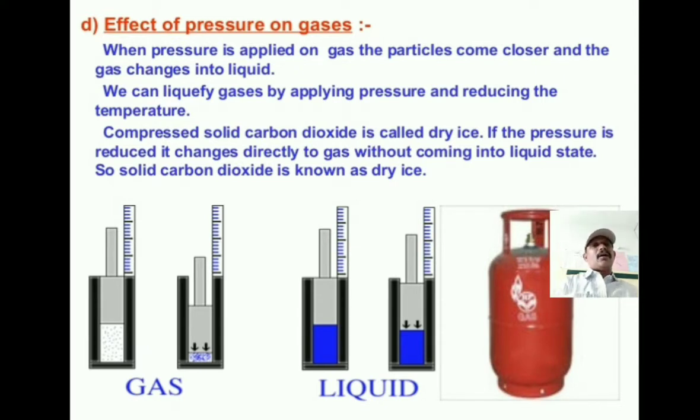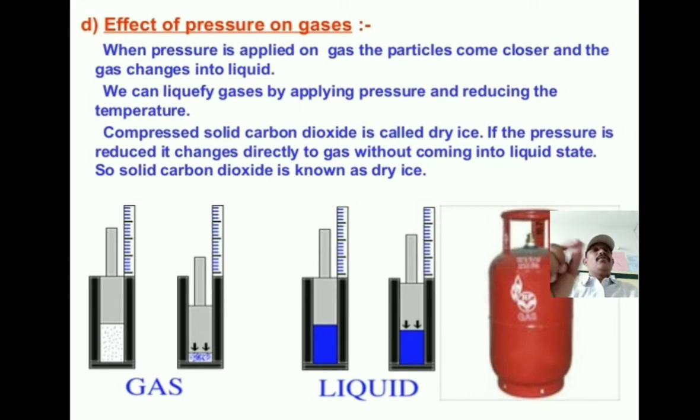And next, another figure is given in this slide, where a liquid is there. Observe the piston and the cylinder length, measured by the scale. When you apply pressure to the liquid particles, the piston position changes in the cylinder. So this is also the effect of pressure on a liquid.